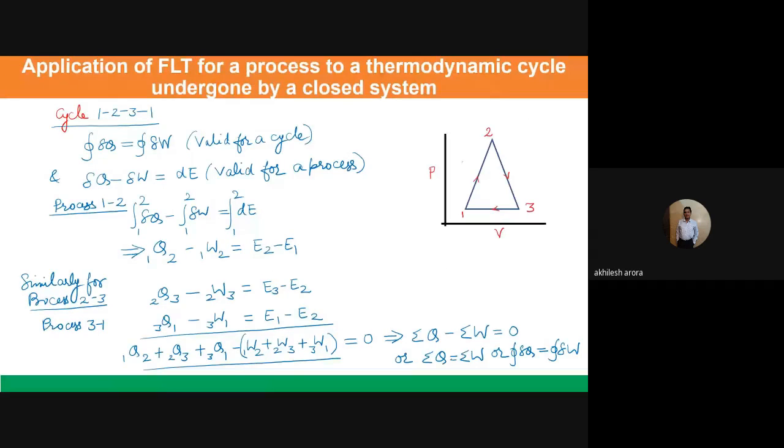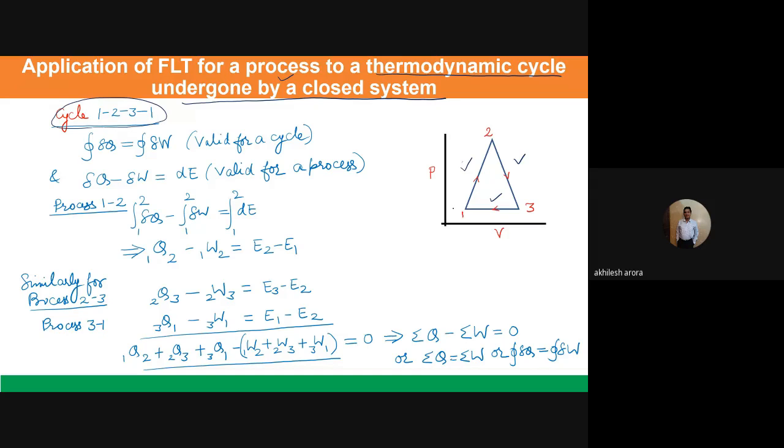So now let us discuss the application of the first law of thermodynamics for a process to a thermodynamic cycle undergone by a closed system. Once again, I have taken that particular initial cycle which we discussed earlier: process 1 to 2, process 2 to 3, process 3 to 1. So three processes are there. If I have to write the name of the cycle, it is 1, 2, 3, 1.